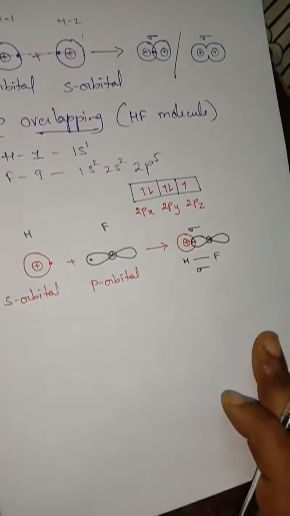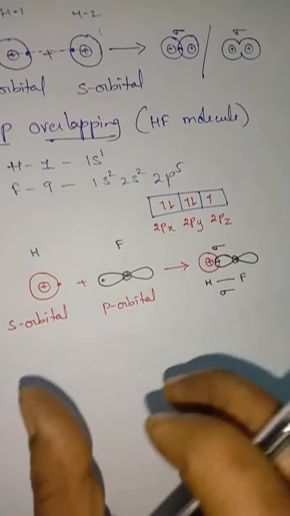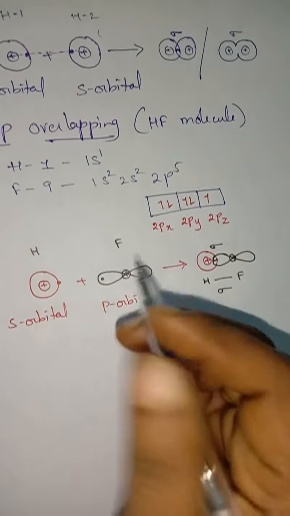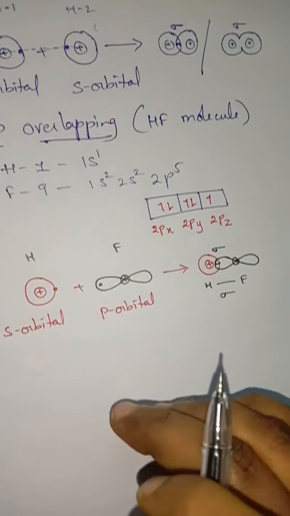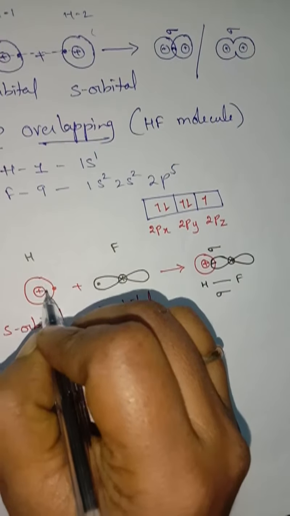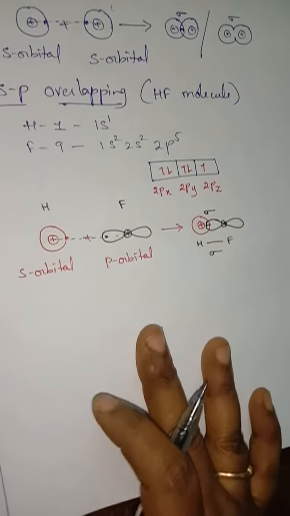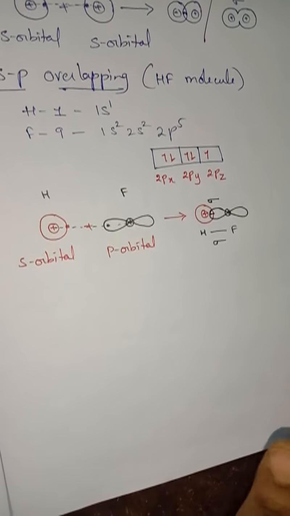So here also the s orbital and p orbital undergo head on overlapping, along the nuclear axis. Okay, the head on overlapping will happen along the nuclear axis. Understand children? So this is called sp overlapping in the case of the HF molecule.